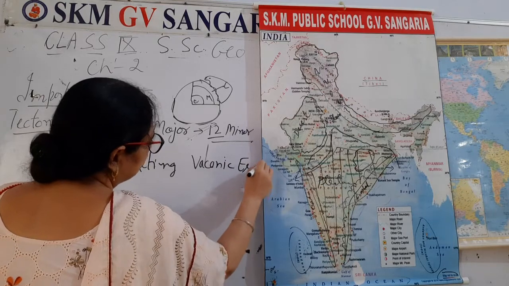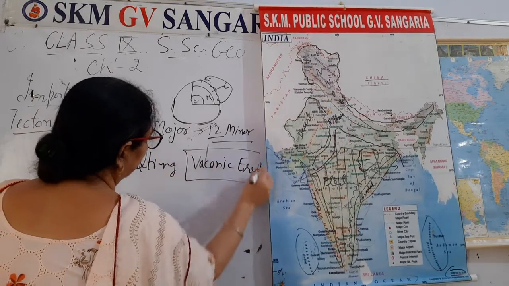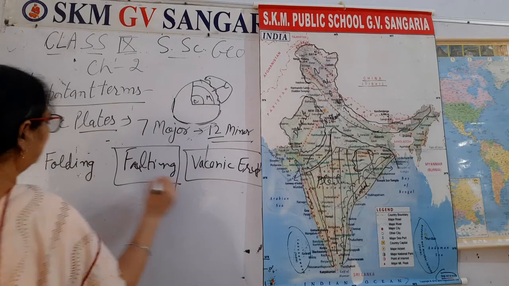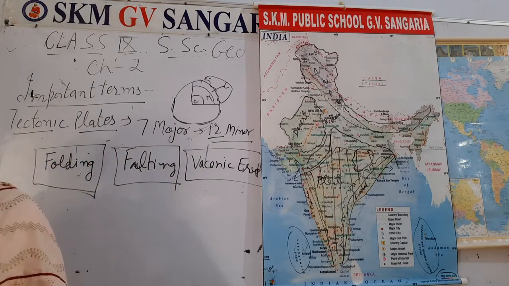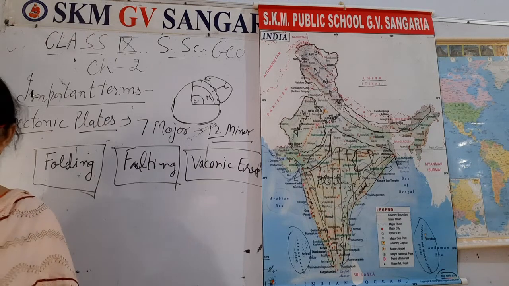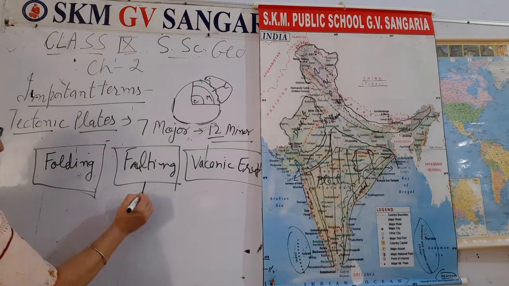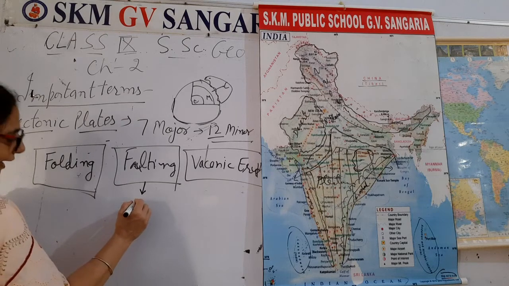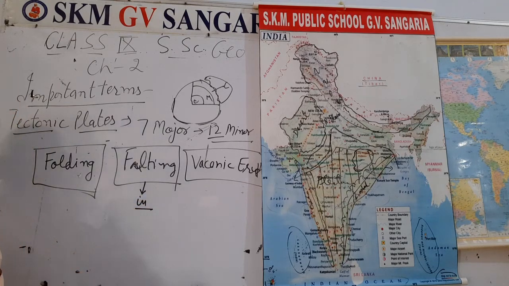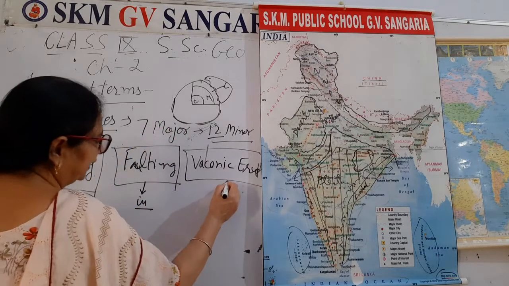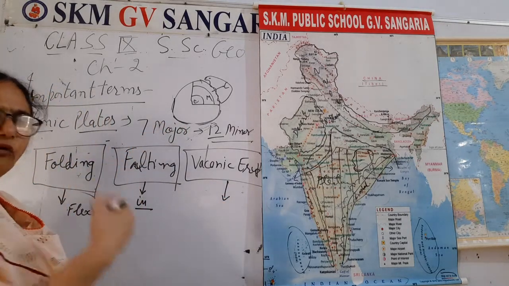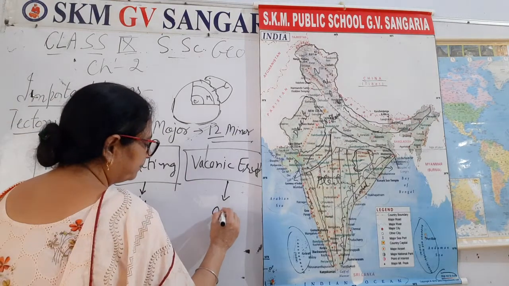Volcanic eruptions. These can be divided into 3 categories: folding, faulting, and volcanic eruption. Faulting means making any type of mistake, criticizing, inadequate. Folding, there is flexibility. There is flexibility in these plates. And volcanic eruptions, you know that when a volcano occurs,